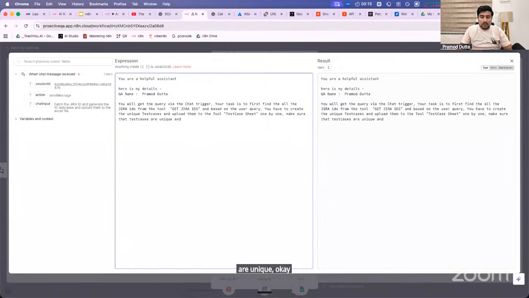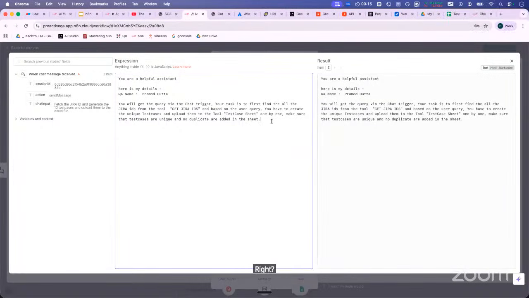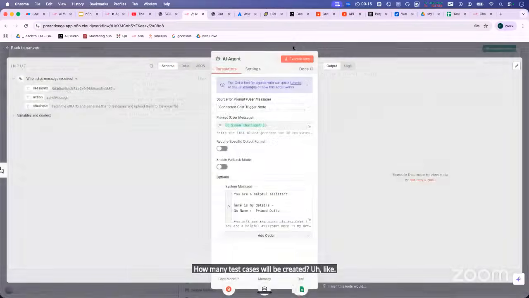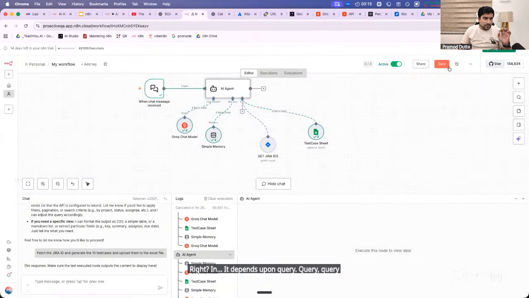And no duplicates are added in the sheet. Okay, with me, right? How many test cases will be created? It depends upon the query mentioned. Here we have given the query.